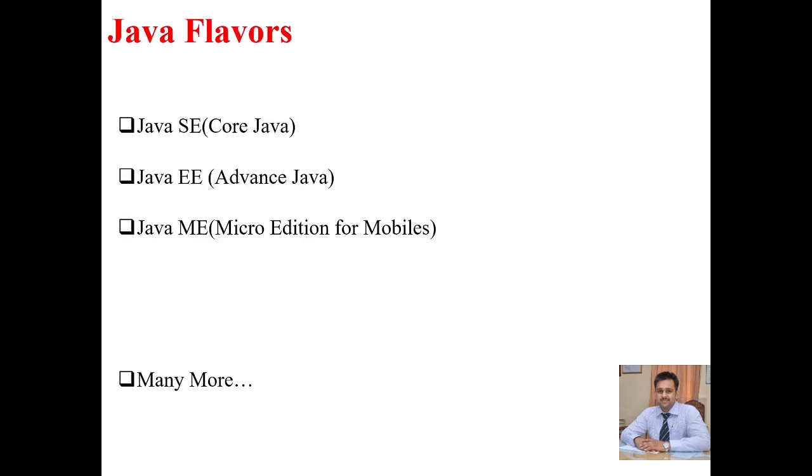Java flavors. Many flavors exist in the market, but we discuss 3 flavors here. The first one is Java SE, also called Standard Edition. The second one is Java EE, Enterprise Edition, also called Advanced Java. And the third one is Java ME, basically the Micro Edition for mobile. Java ME is used for mobile programming but not for Android. So Java SE depicts core Java, Java EE is the enterprise edition that indicates advanced Java, and Java ME is only for mobiles basically.